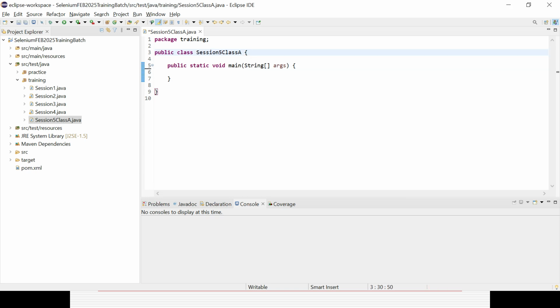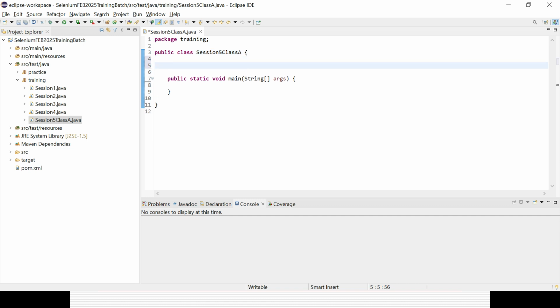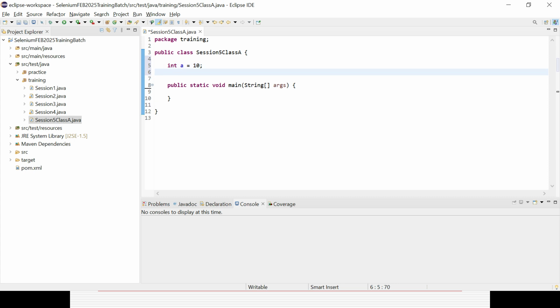Now here I can declare some variable, say int a equal to 10. And I can create a method as well, say public void add, or addition, whatever we want to do, and I can pass two arguments, int m and int n.